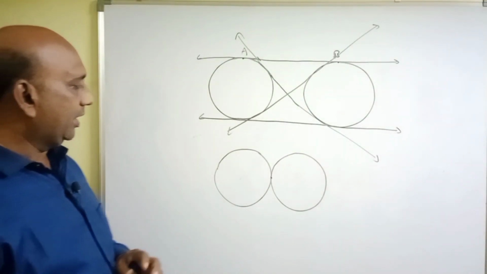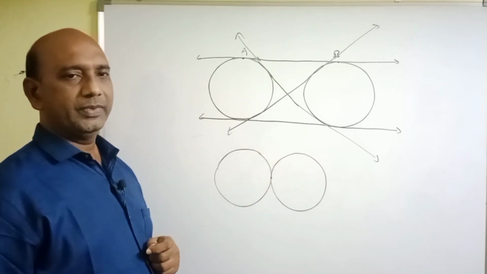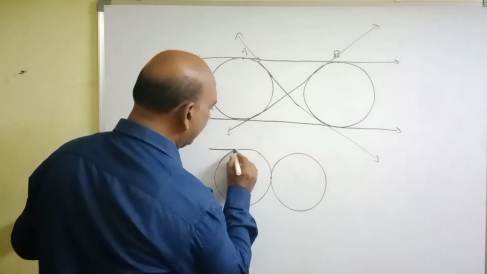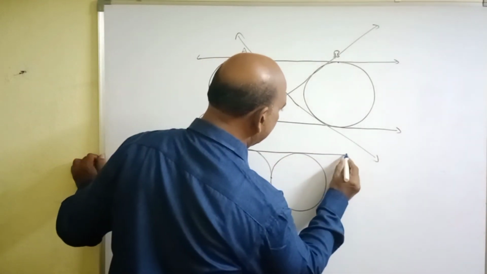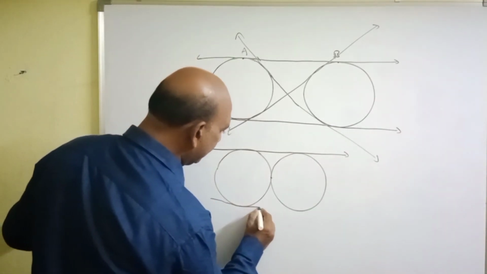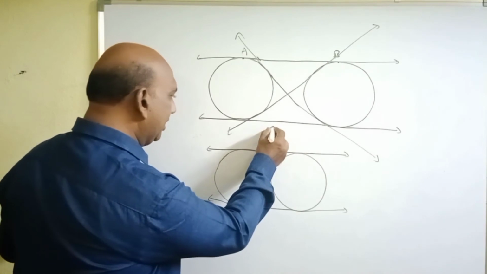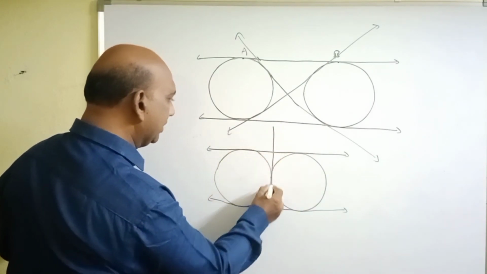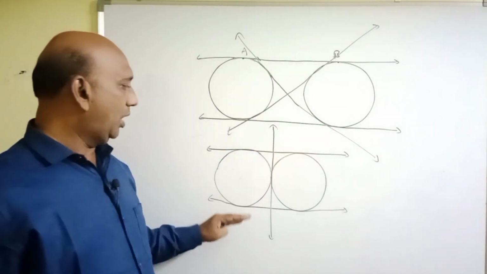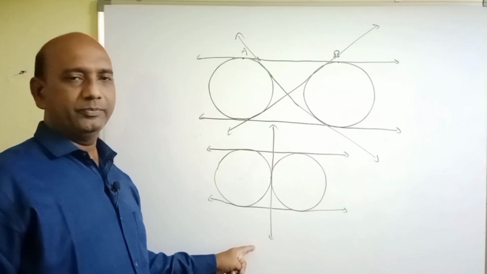Then the number of common tangents we can draw to these two circles is, directly, two common tangents. This is one common tangent and this is another common tangent, and in the middle like this we can draw another common tangent. These two are the direct common tangents and one transverse common tangent.